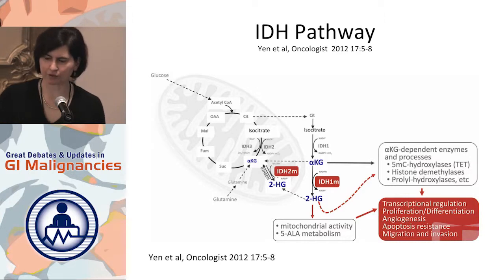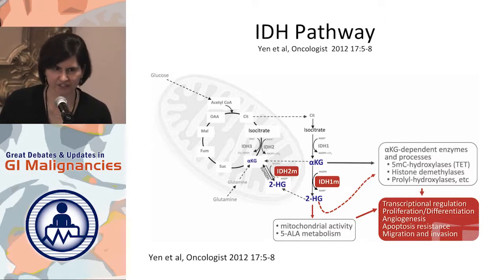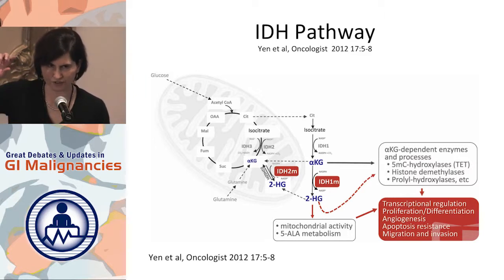I would imagine that we would do this with a chemotherapy backbone. So the IDH pathway, also very, very exciting. You guys may have seen some of the data in leukemia. So basically, this is a gain of function mutation where alpha-ketoglutarate gets turned into 2-hydroxyglutarate, which in a nutshell, I think does 2 things to cancer cells. It causes a de-differentiation process, and it also causes hypermethylation at CpG islands.